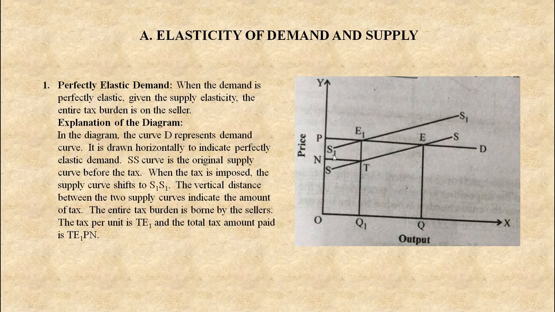There is no change in price. Under perfectly elastic demand, when the supply curve after the tax shifts to S1S1, the tax burden is TE1PN. So this is the first case, under which the entire tax burden is borne by the seller.